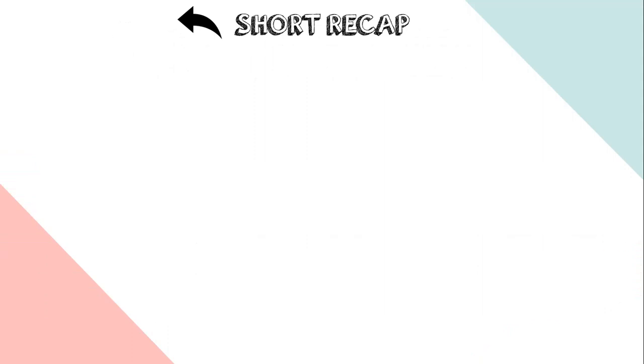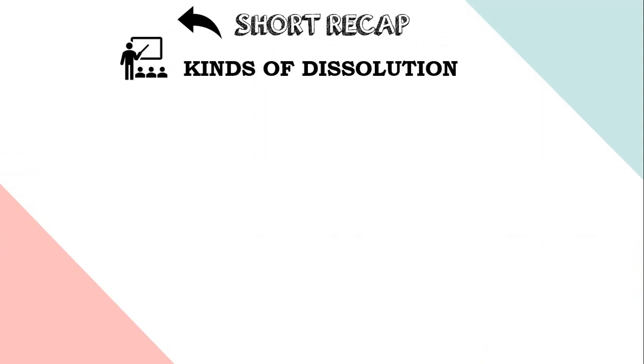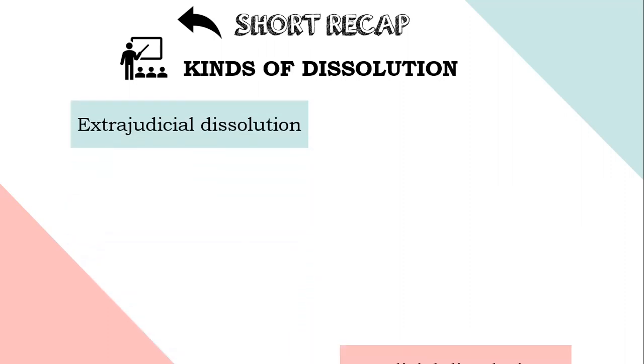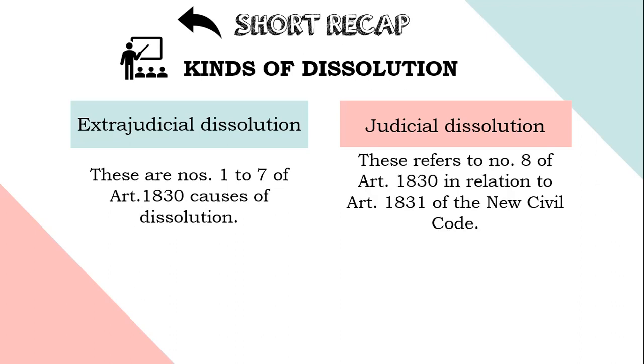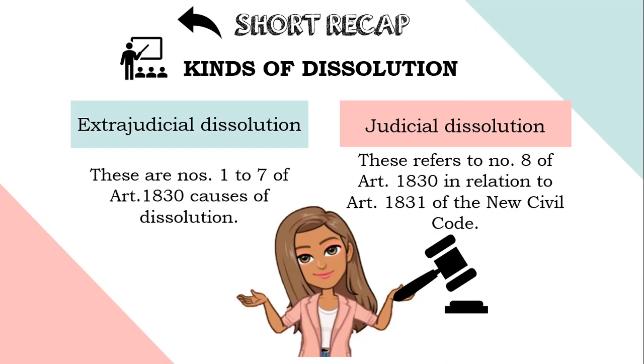So, as we all know, there are two kinds of dissolution, the extrajudicial dissolution and judicial dissolution. Extrajudicial dissolutions, these are numbers 1 to 7 of Article 1830, causes of dissolution, while judicial dissolution refers to number 8 of Article 1830 in relation to Article 1831 of the New Civil Code. When we talk about extrajudicial dissolution, these are enumerations provided for by law, and the grounds are not legal cause for dissolution, but these grounds provided will also result in automatic dissolution of the partnership.